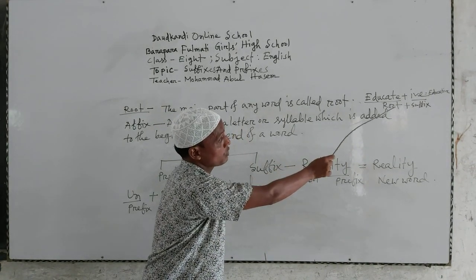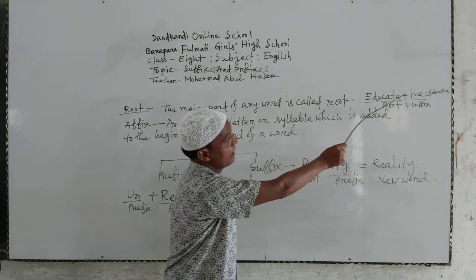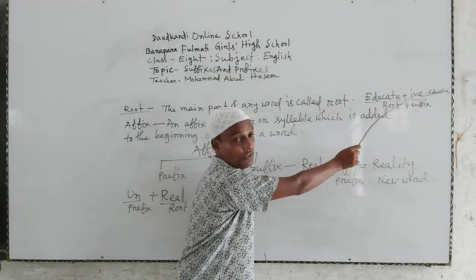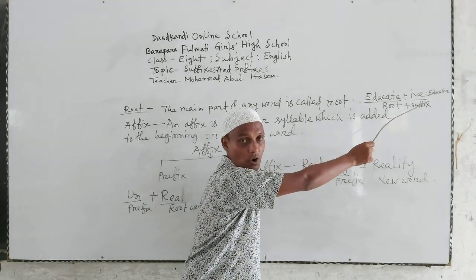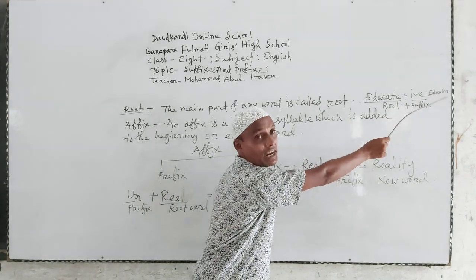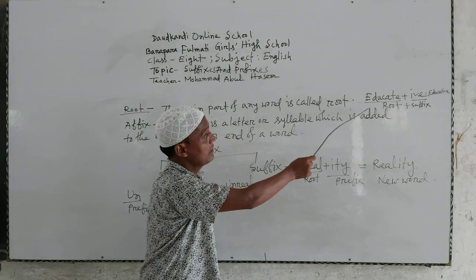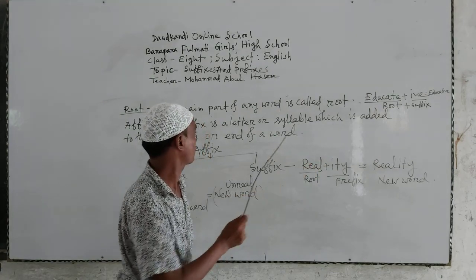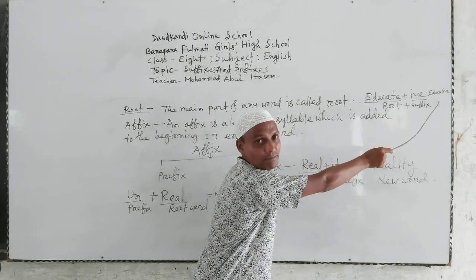Here root is educate. And ive is the suffix, and the new word or derivative word is educative. So we can say here educate is a root word of educative.